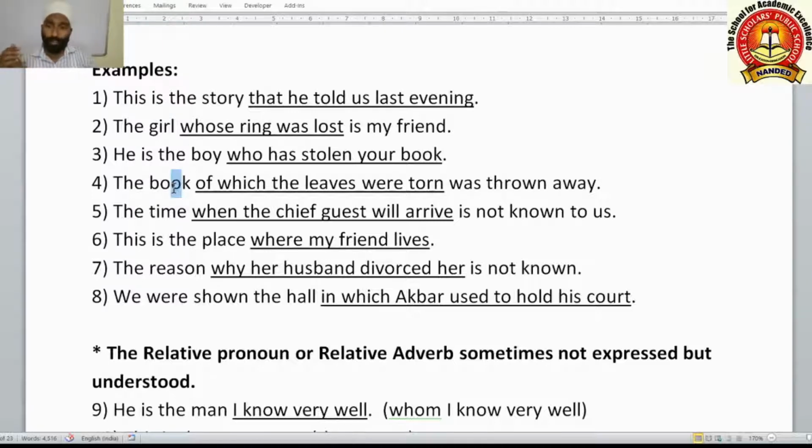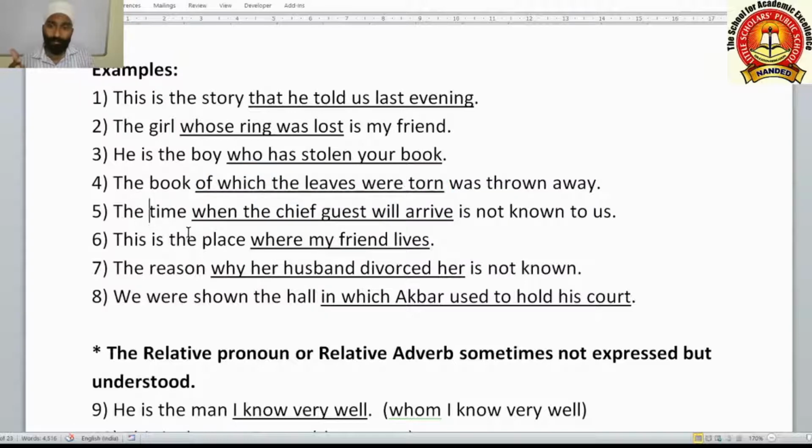So here the book is the antecedent, and of which the leaves or the pages were torn. This clause is describing our noun, the book. Which book? So this is the adjective clause. Adjective clauses don't have any different types like noun clauses. An adjective clause has only one type. So here we can easily understand that the clause which defines its antecedent, meaning a noun in the main clause, is the adjective clause.